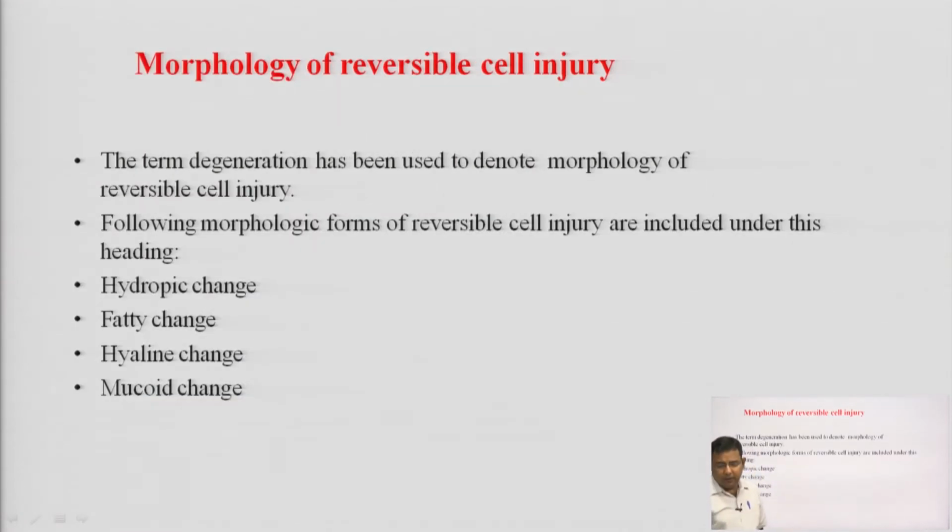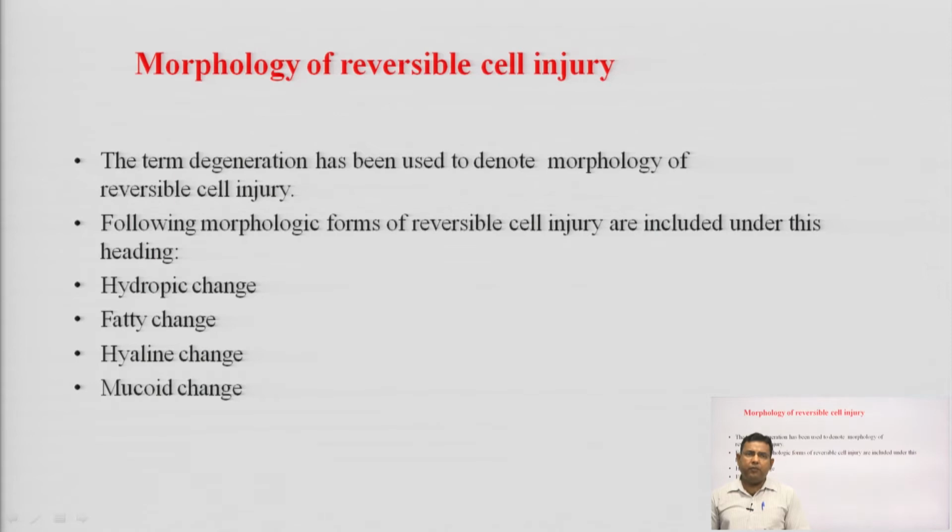Now, come to the morphology of reversible cell injury. The term degeneration has been used to denote the morphology of reversible cell injury. So, degeneration is the term which we use to study the morphology of reversible cell injury.